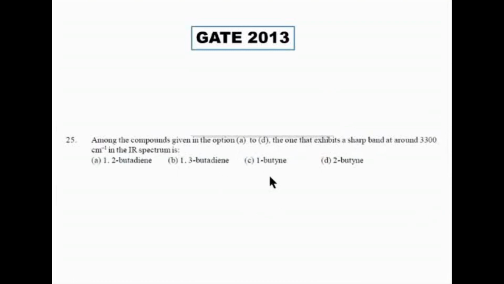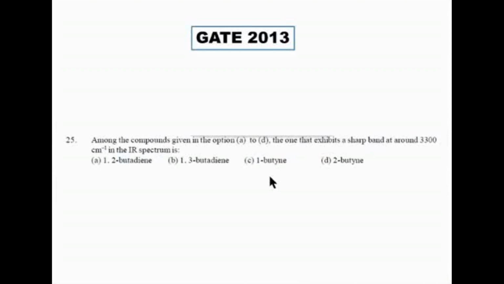The reason is that you will be having the reduced mass. அதை வச்சு நம்ம சொல்லுவோம். Why intense? ஏன் ரொம்ப intense band? Dipole moment change. Very good, awesome. So why is the dipole moment high for CH? Alkyne CH ஏன் அதிகமா இருக்கு? Alkyne CH, why is the dipole moment high? Why not alkane CH?